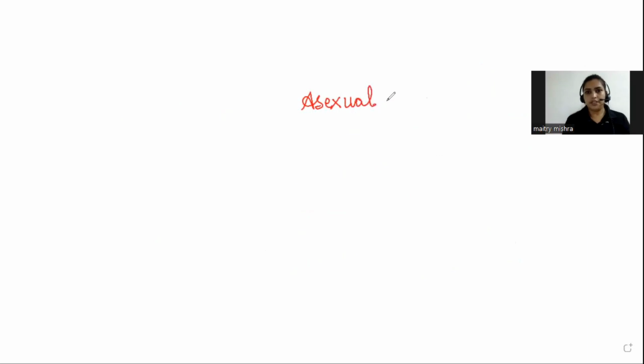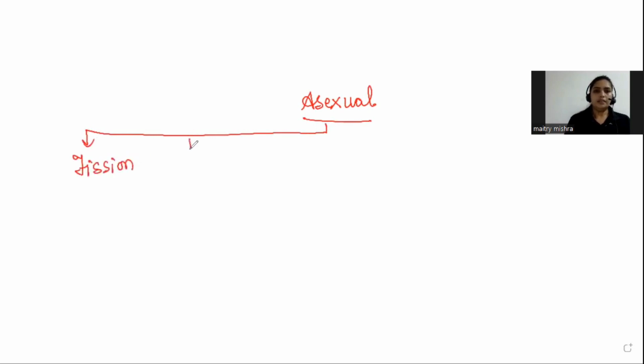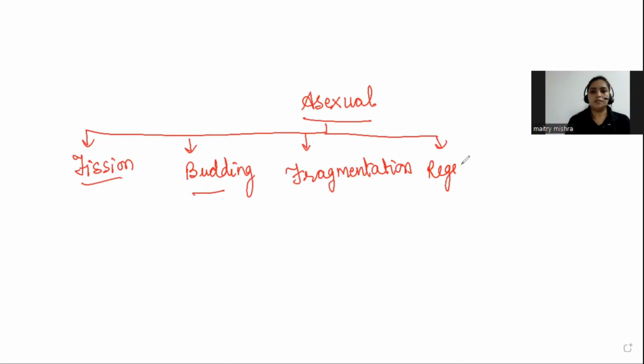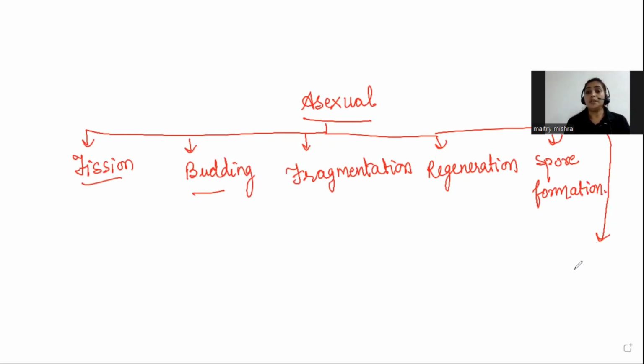So asexual reproduction can take place either by fission, then it can take place by budding, fragmentation, regeneration, spore formation, and I also told you that plants also reproduce asexually.